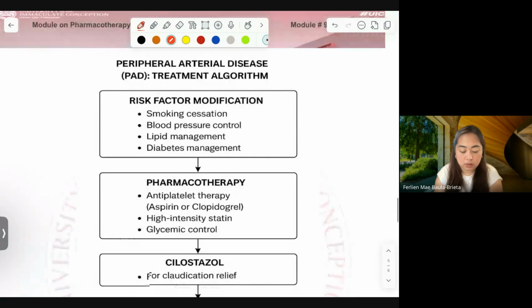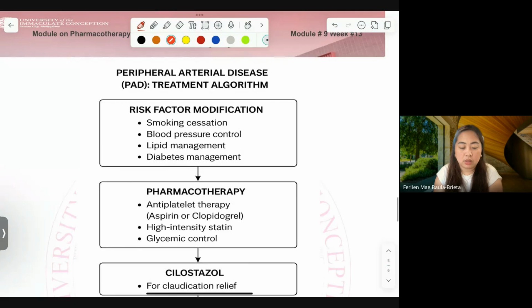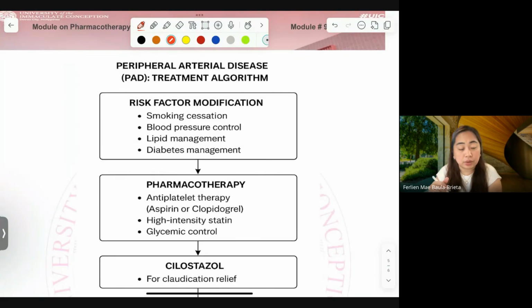And this is the algorithm. This is from DiPiro again. It's not the actual picture from DiPiro, because it has many tables and figures. This is the summary of the treatment algorithm from DiPiro.